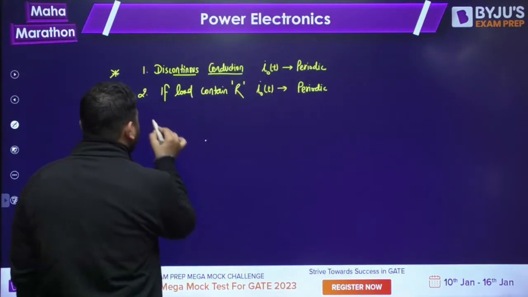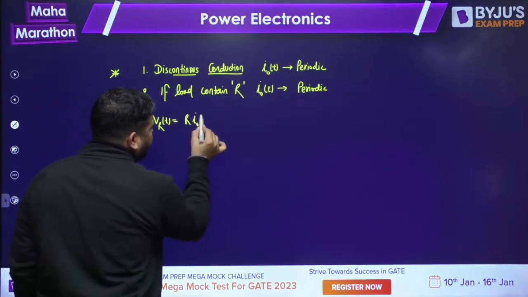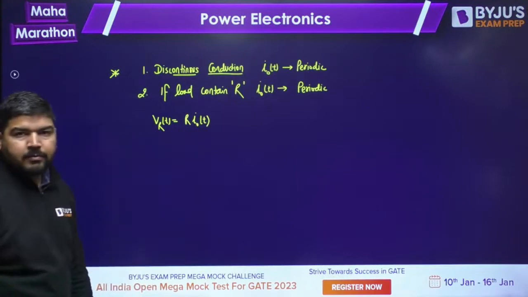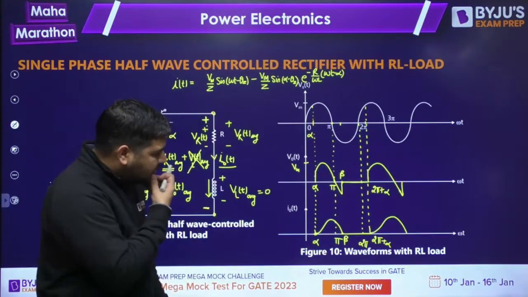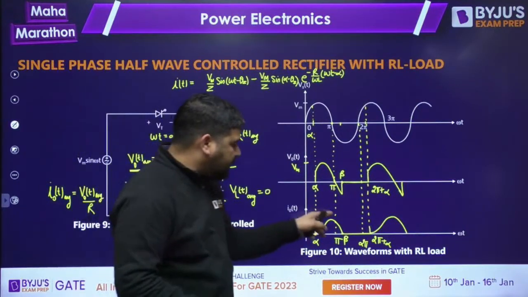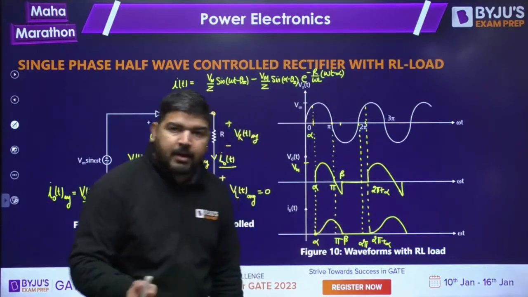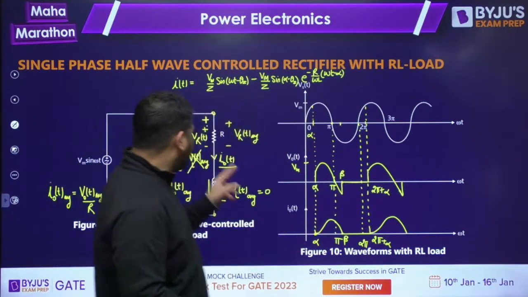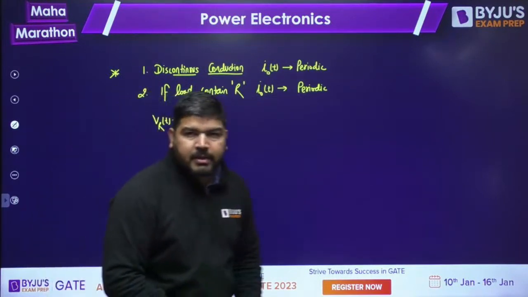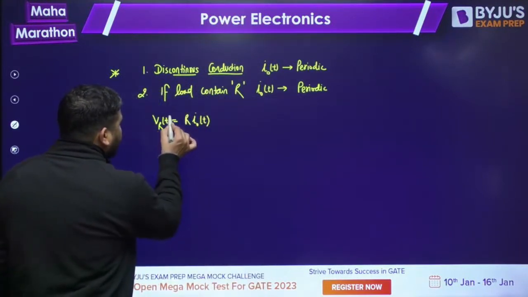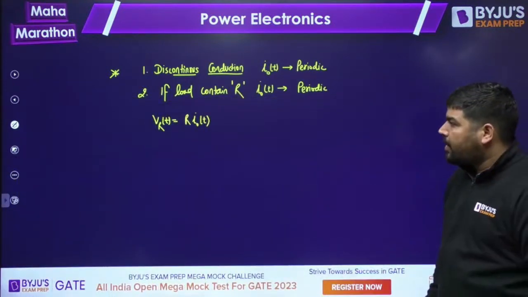We know that VRT is equal to R into I naught T. It means the wave shape of VRT and I naught T will remain the same. Only the amplitude will change because it is multiplied with R. So the wave shape of the voltage across the resistance and the wave shape of I naught T will remain the same.